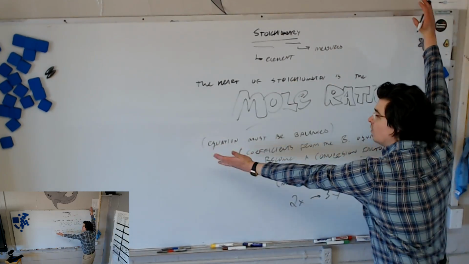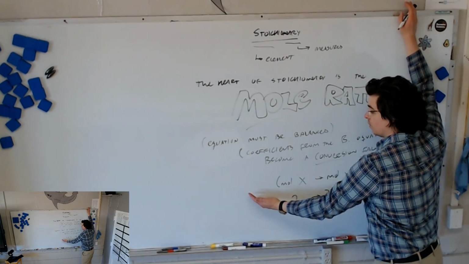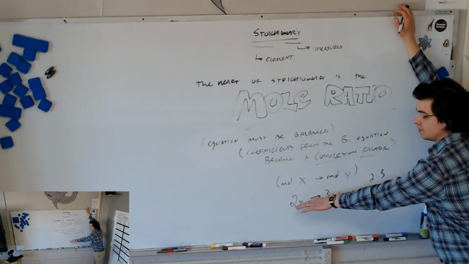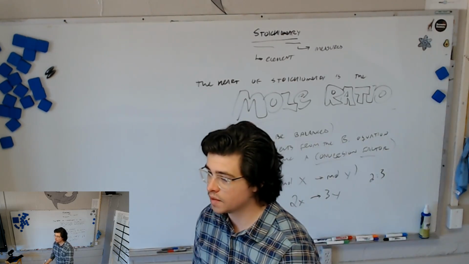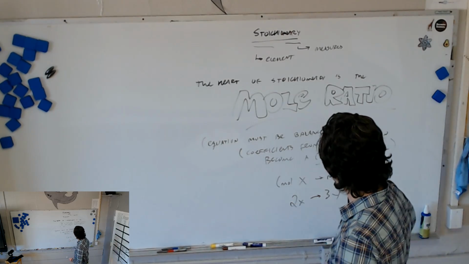Anyway, the mole ratio, this is what I do know about. The mole ratio we find from balancing the equation and using the coefficients from that balanced equation. Let's do an example. Stoichiometry problems in themselves are really not very difficult. So let's do this one together.